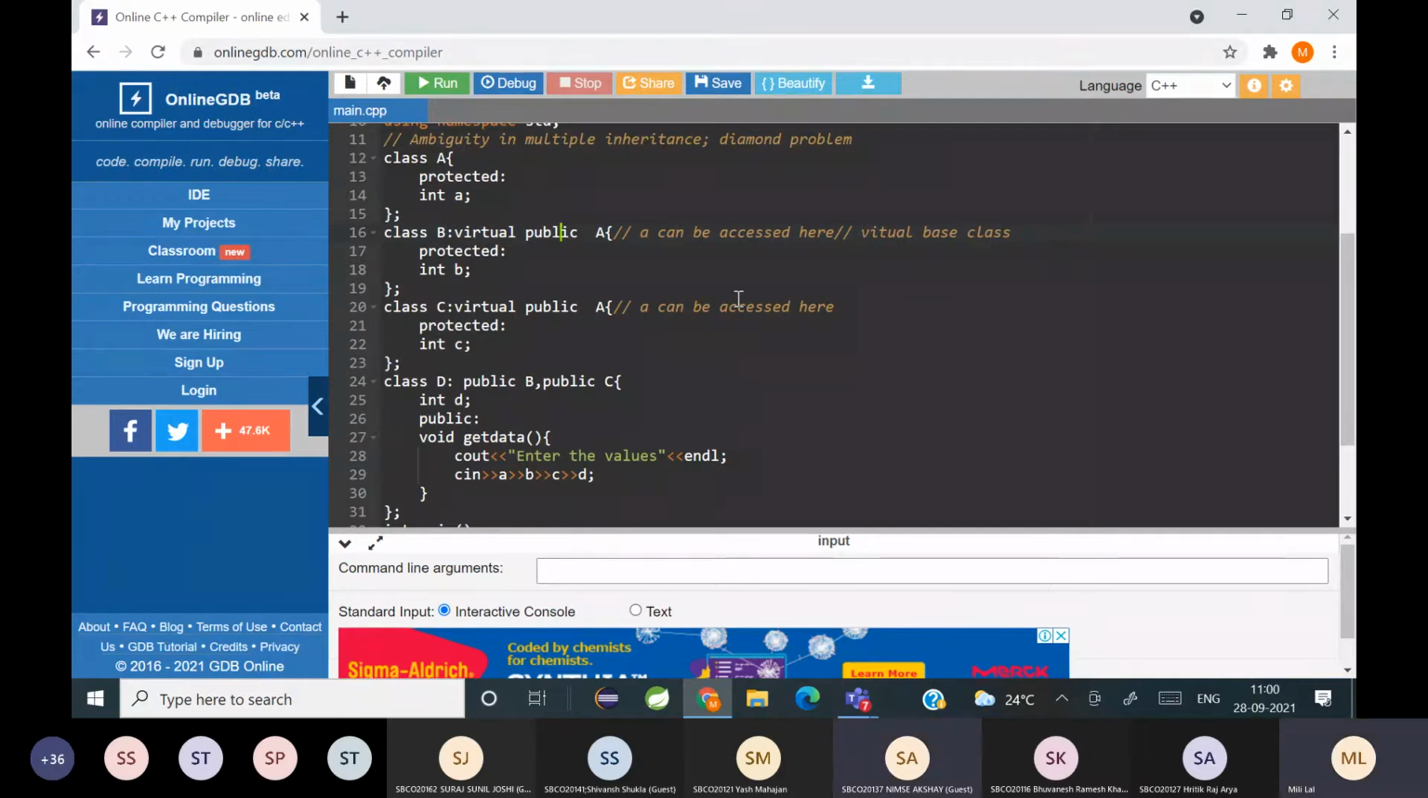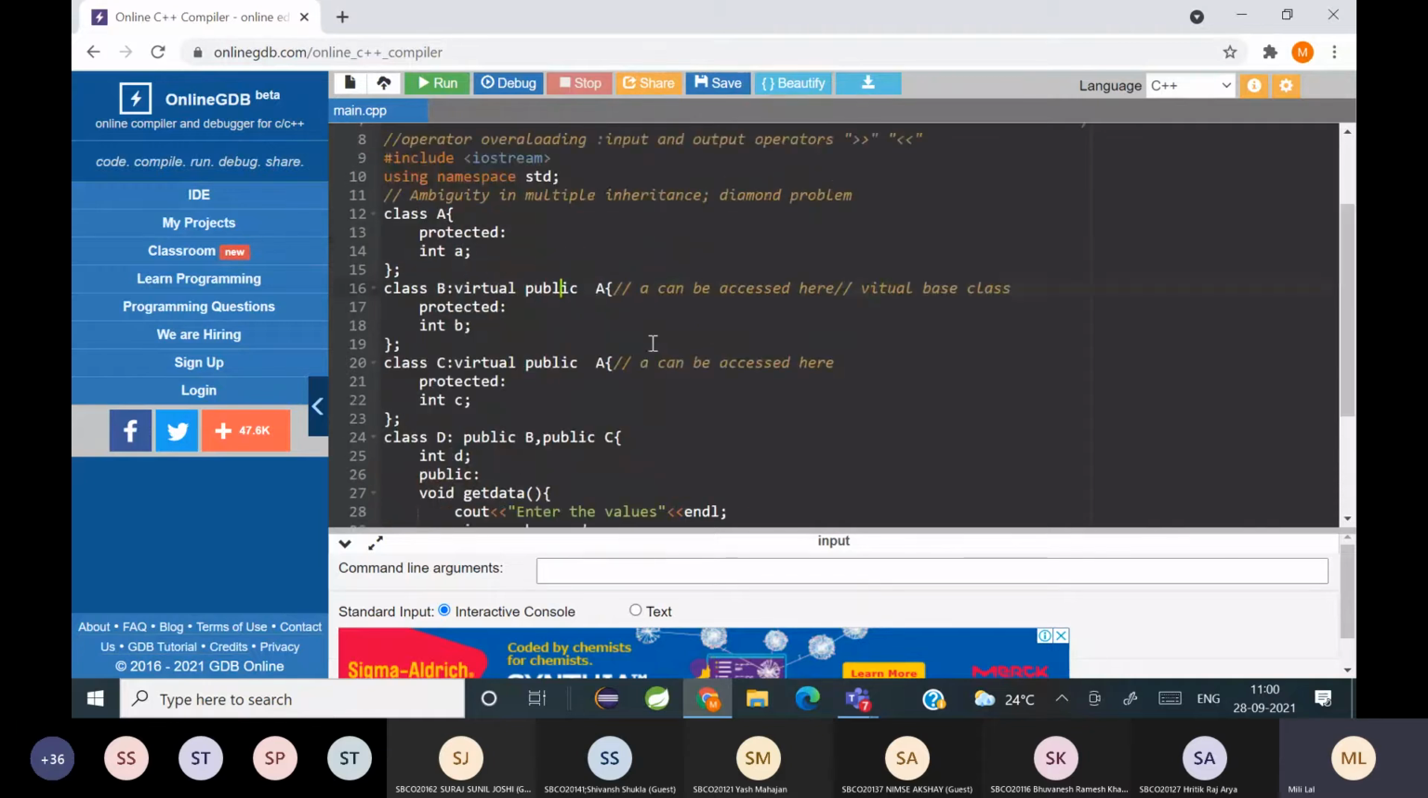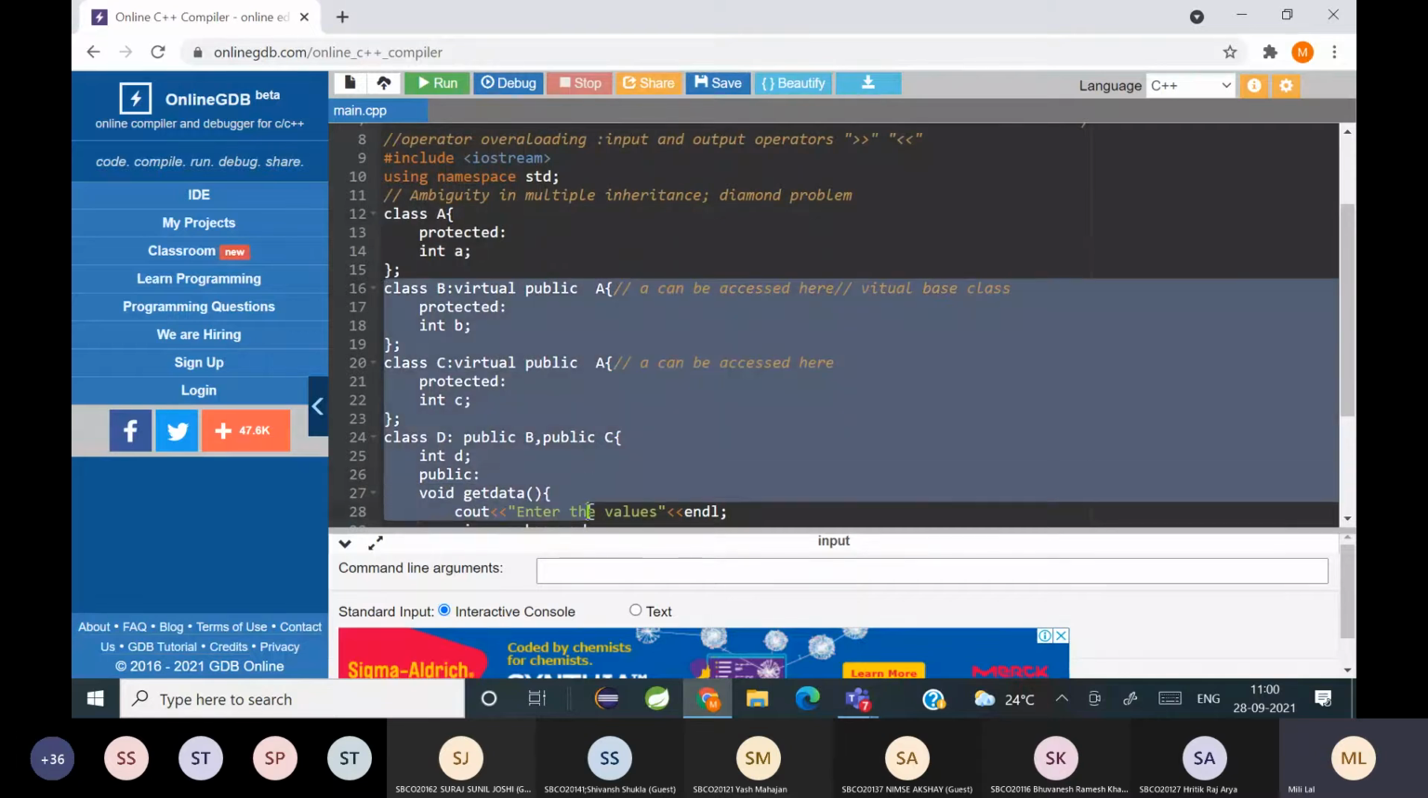Yes, ma'am. Okay, so we talked about ambiguity in multiple inheritance. You can remove ambiguity in multiple inheritance by using a scope resolution operator. And when there is a diamond problem, you can remove it using a virtual base class. So this is an example. Another thing I want to talk about is function overriding, which we have already done. I hope you all remember.